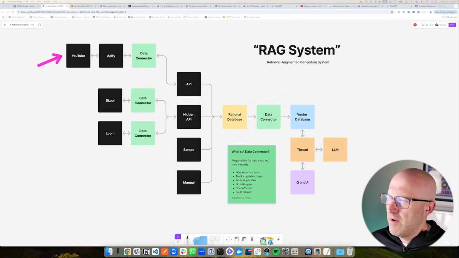We want to make sure that we grab all of our YouTube data. We want the new records and the updates. And we want to make sure there are no duplicates. And we want to make sure there are no gaps in the data. We don't want to be missing a YouTube video. And we want this to be cost efficient.